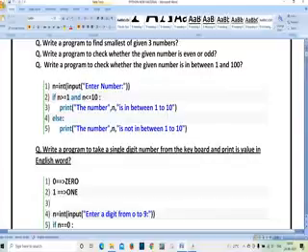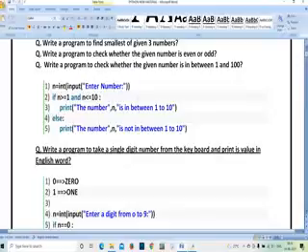Whatever number you are entering, for example, here I am entering the number 55. I am going to get the output: the number 55 is not between 1 to 10. If I enter the number 5, I get: the number 5 is between 1 to 10, like that.